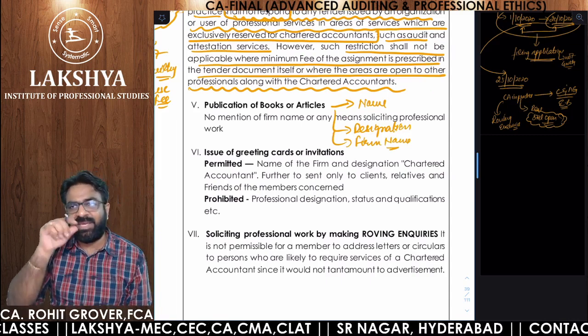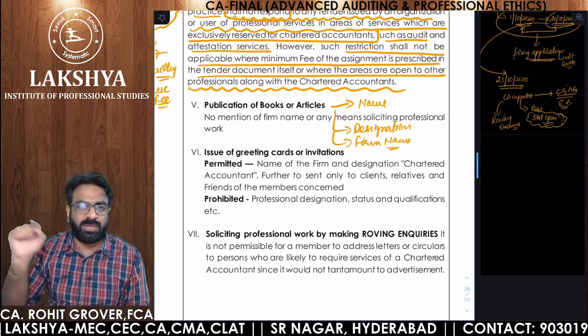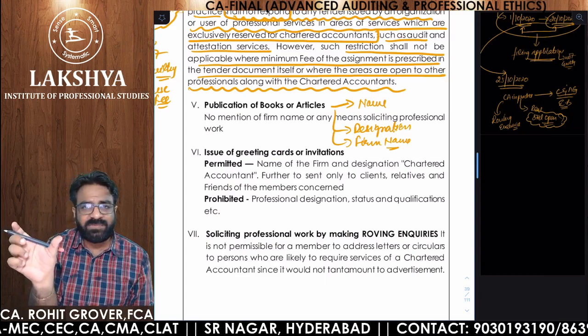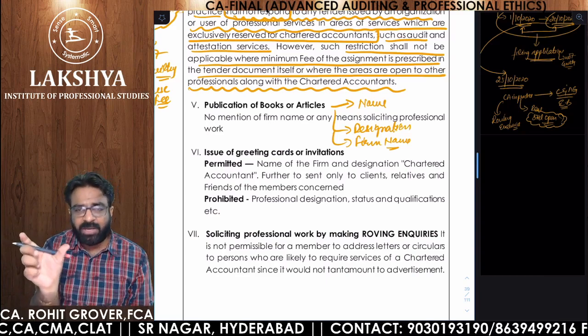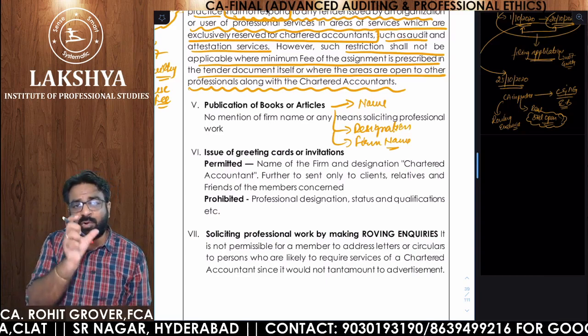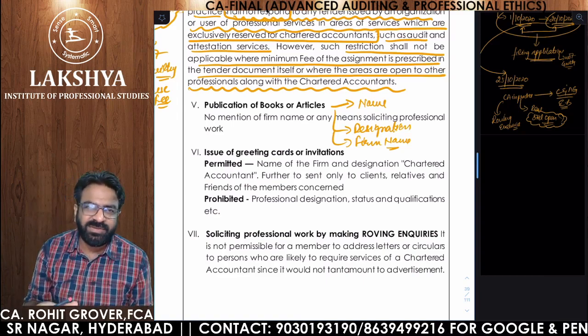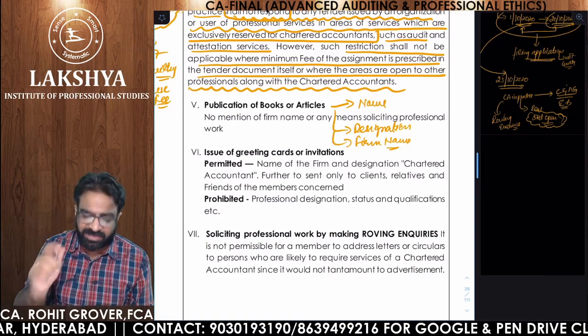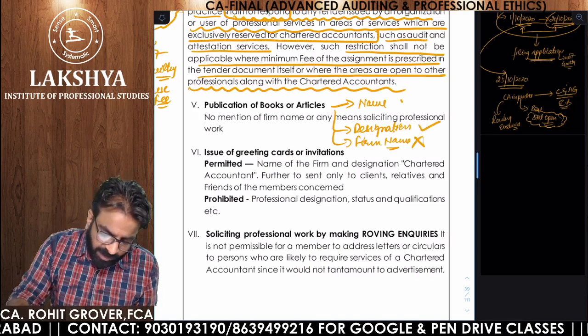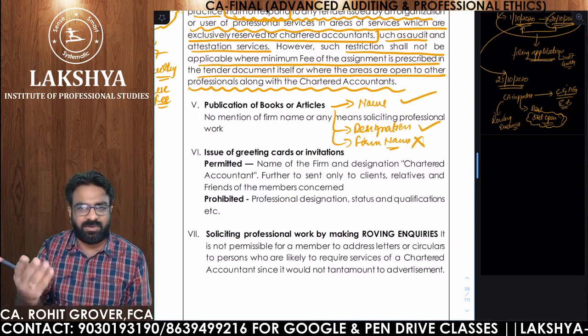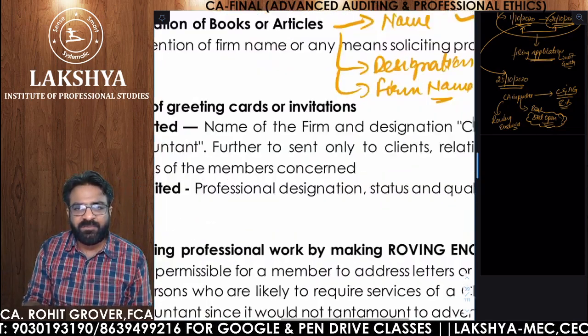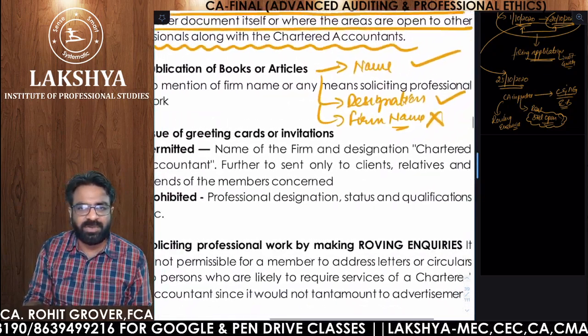Now I can write CA Rohit Grover FCA, Chartered Accountant. CA Rohit Grover FCA is my name, Chartered Accountant is my designation, but can I write Grover and Associates in my authored book? No, I cannot. If I write it, then I am guilty of professional misconduct. So what is allowed? Name is allowed, designation is allowed, but firm name is not allowed.